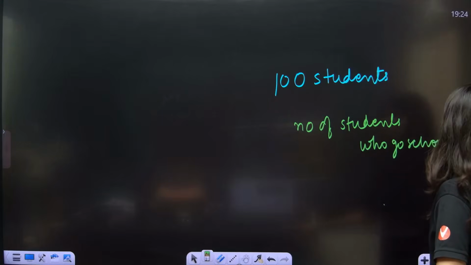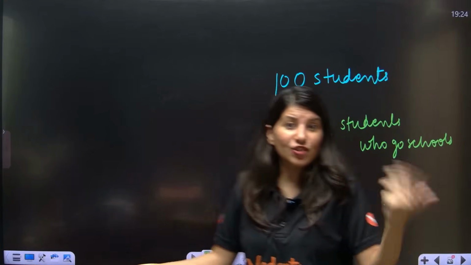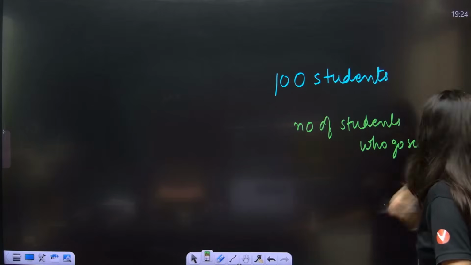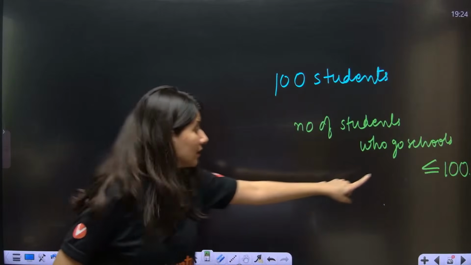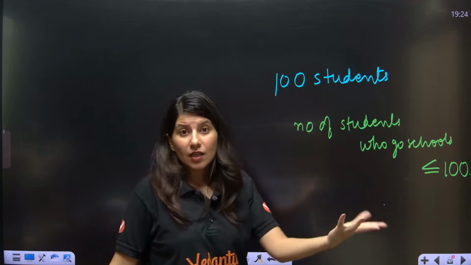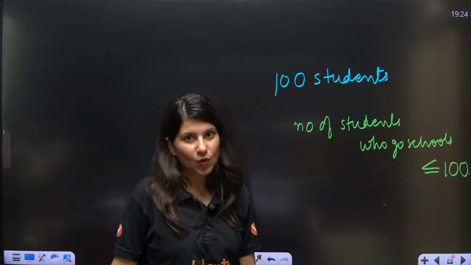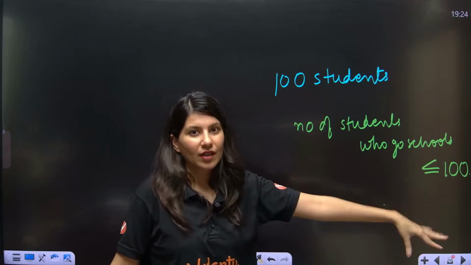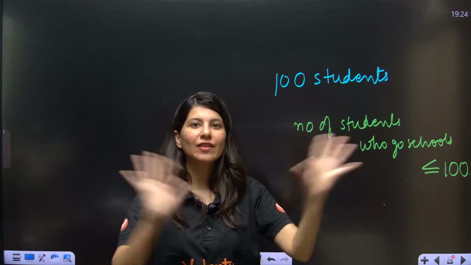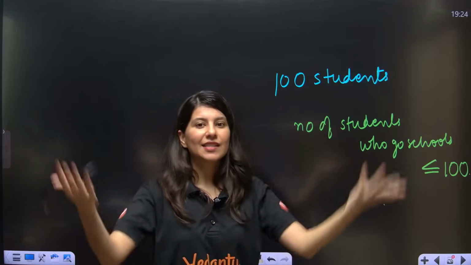Maybe some people are not going to school, maybe facing financial problems. So the number of students who go to school is less than or equal to 100. It may be possible that in some city all the students go, but it cannot go beyond. You cannot say the number of students who go to school is greater than 100, when the total number of students in the city is 100.